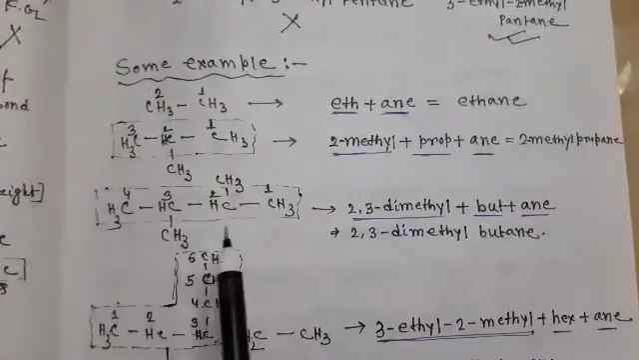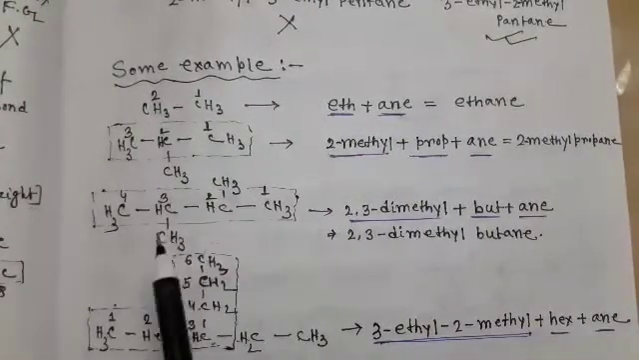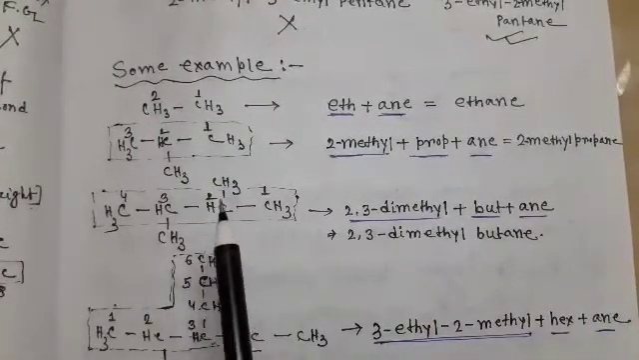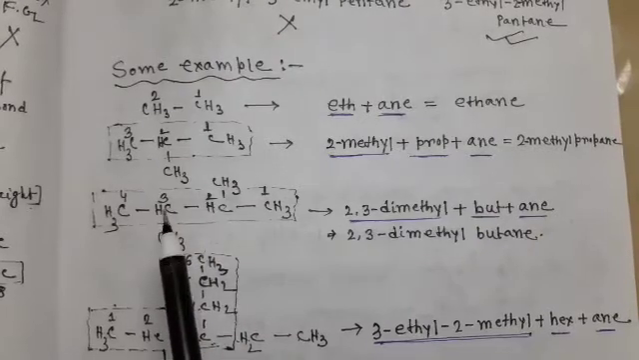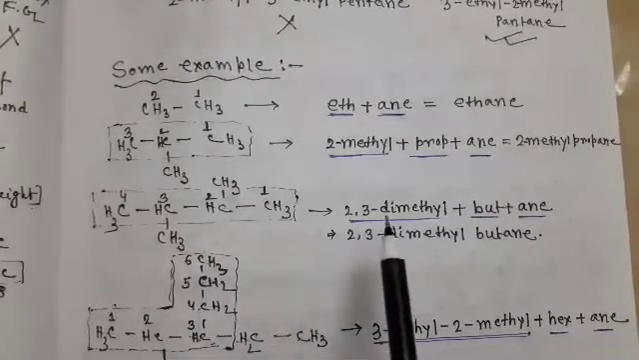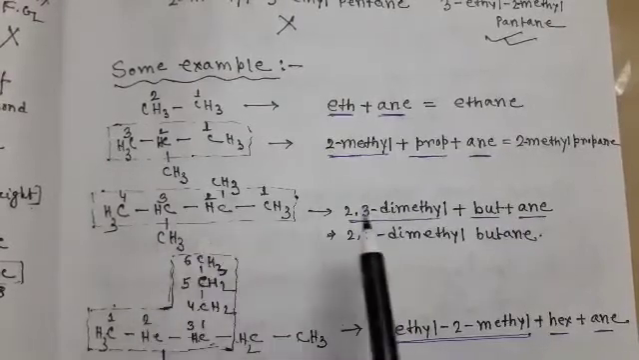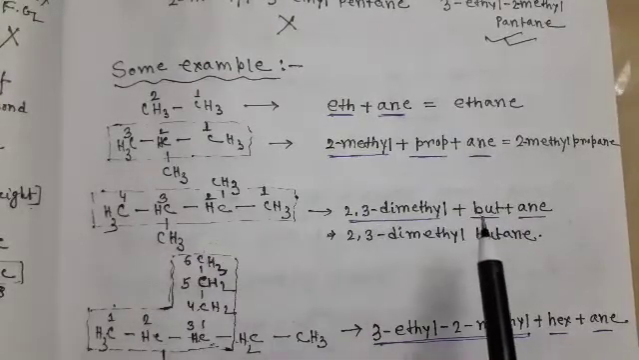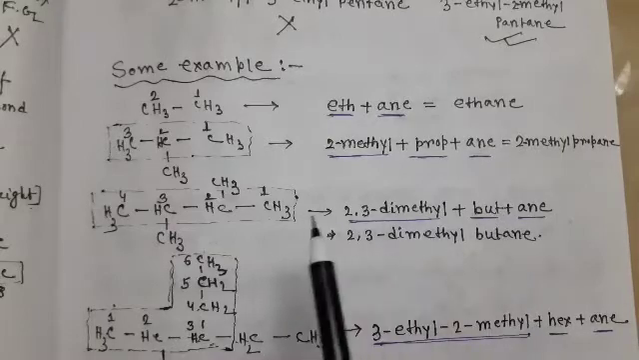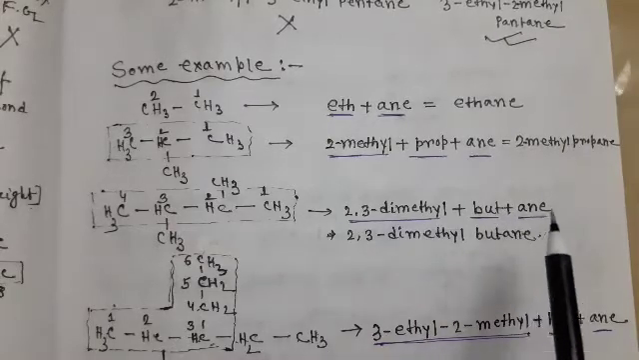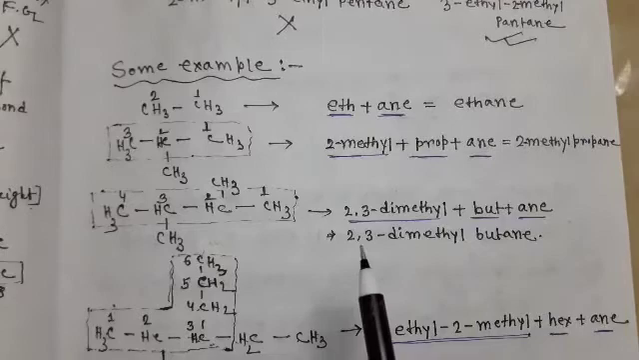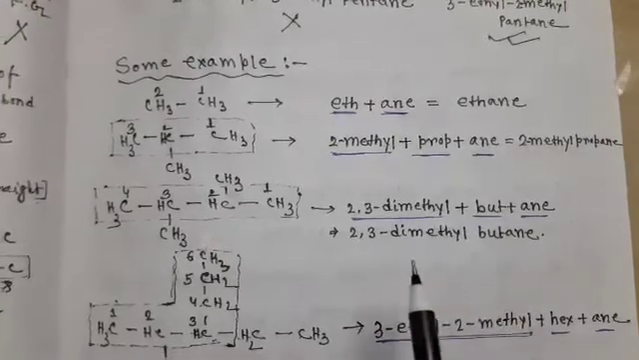Next, this compound contains 2 methyl groups as substituents, one at position 2 and one at position 3. Then 2,3-dimethyl is the substituent. Then write the word root: there are 4 carbons in the main chain, that is why but is the word root. Then write the carbon bond: there is a single bond, so that is ane. So the name of the compound is 2,3-dimethylbutane.